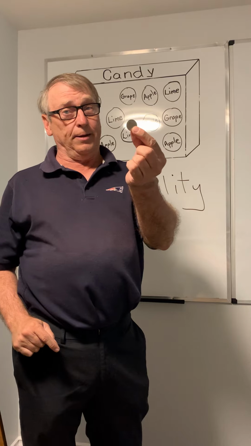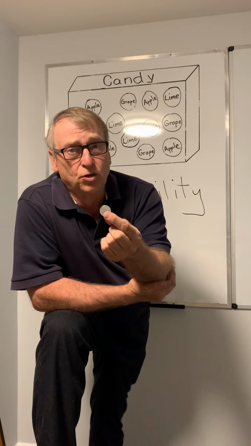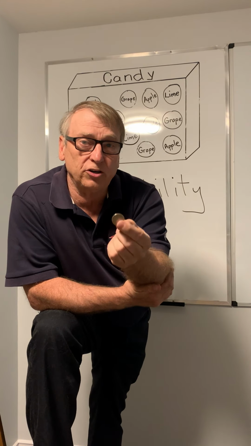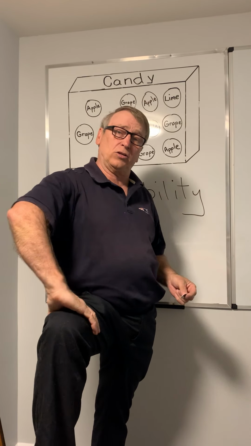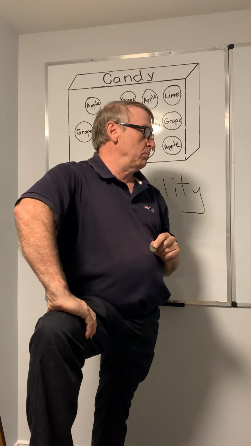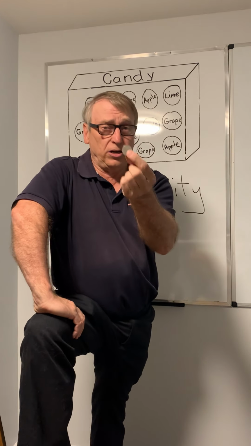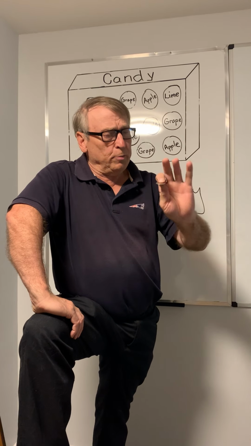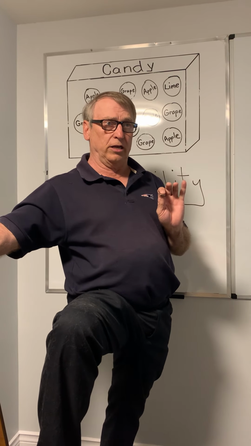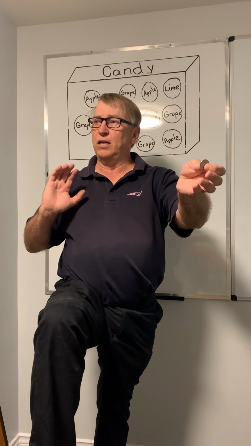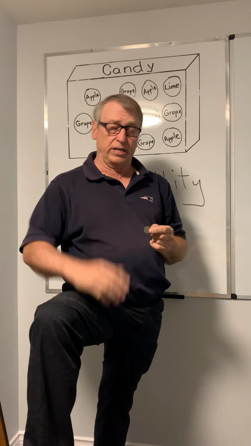Perfect, that's exactly right. So, technically, if I took this coin and flipped it 100 times, how many heads and how many tails would I have? How about Chloe? Chloe, if I flip this coin 100 times, how many heads should it land on and how many tails should it land on? If it's 1 out of 2 chances of landing on either the head or the tail.